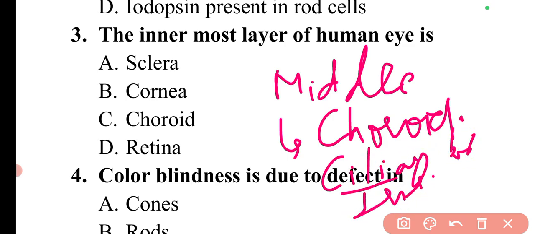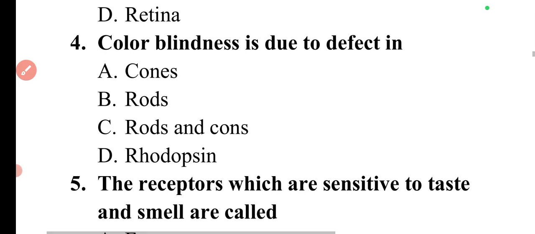So these are the different parts, and the innermost layer is retina. So in the eye you also need to know which is the innermost, which is the outermost, and which is the middle layer. Most important in these layers are the functions of these parts, so we can discuss that in the later questions.